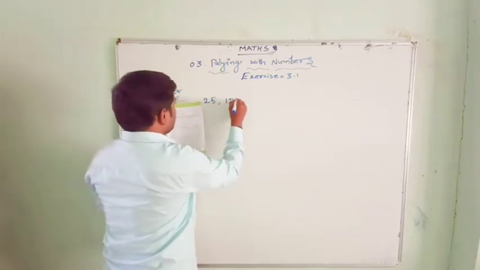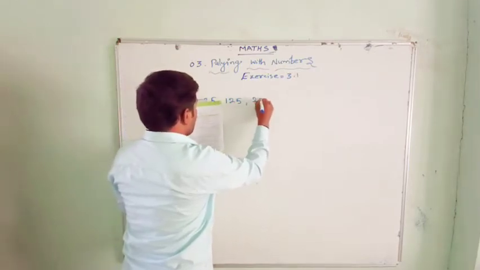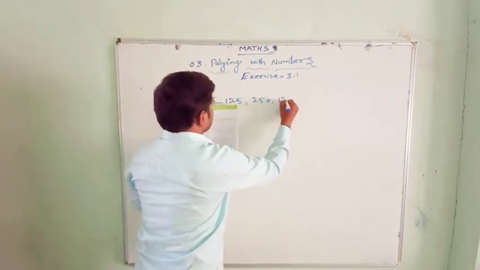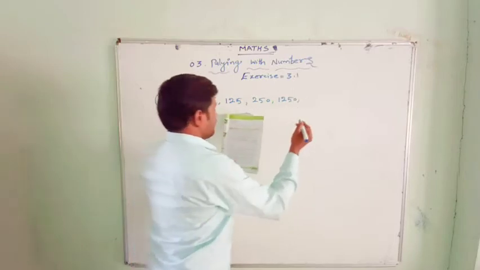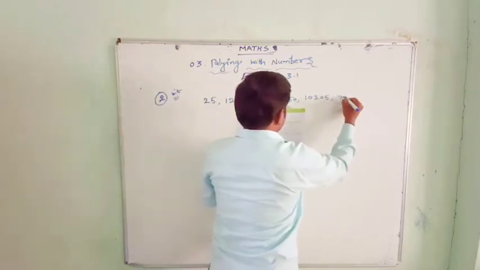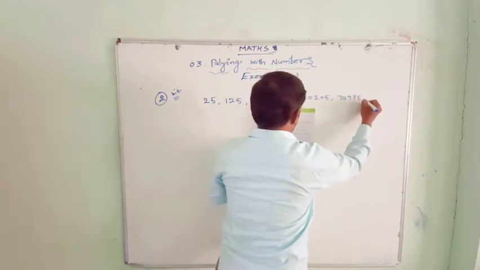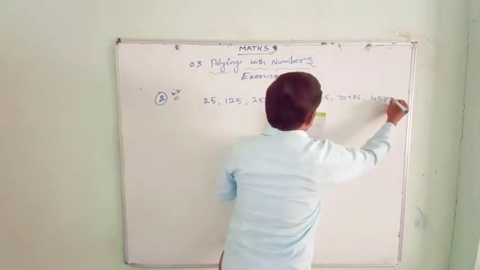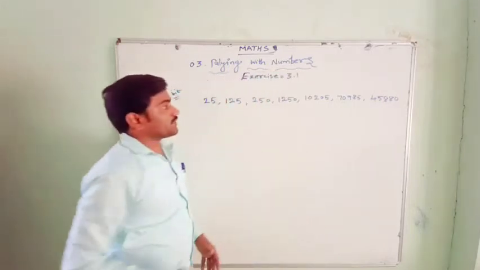25, 125, 250, 1250, 10,205, 70,985, 45,880.